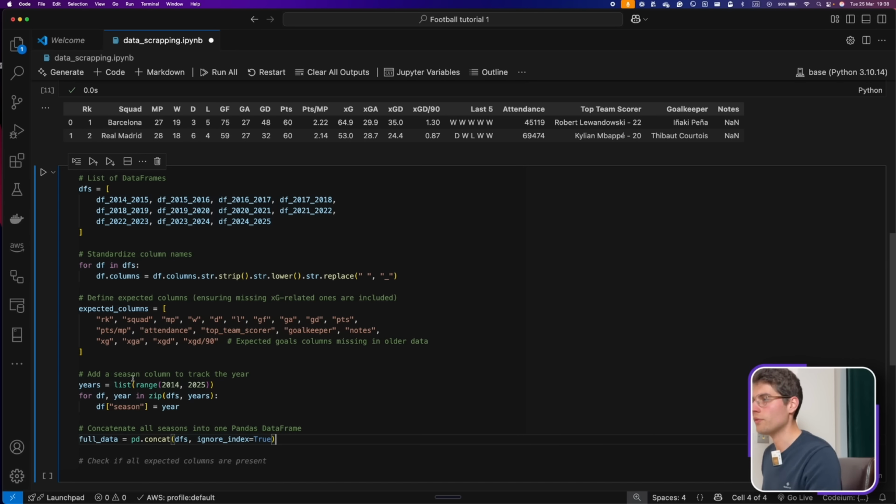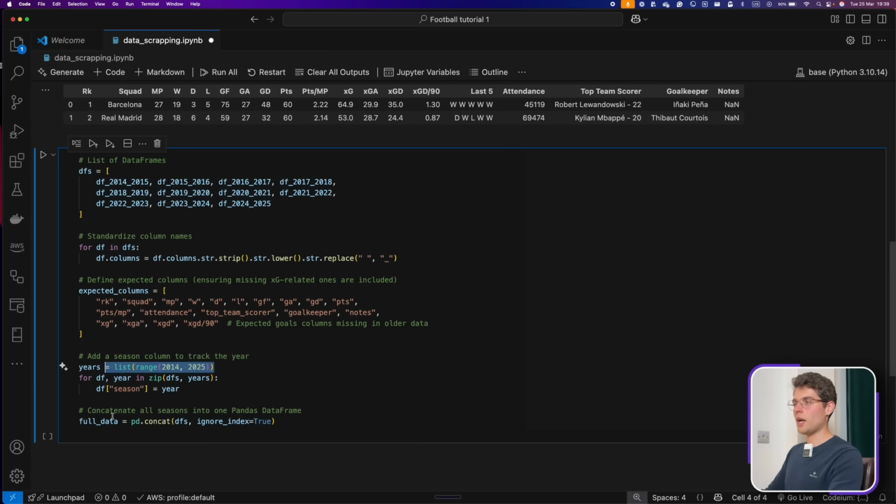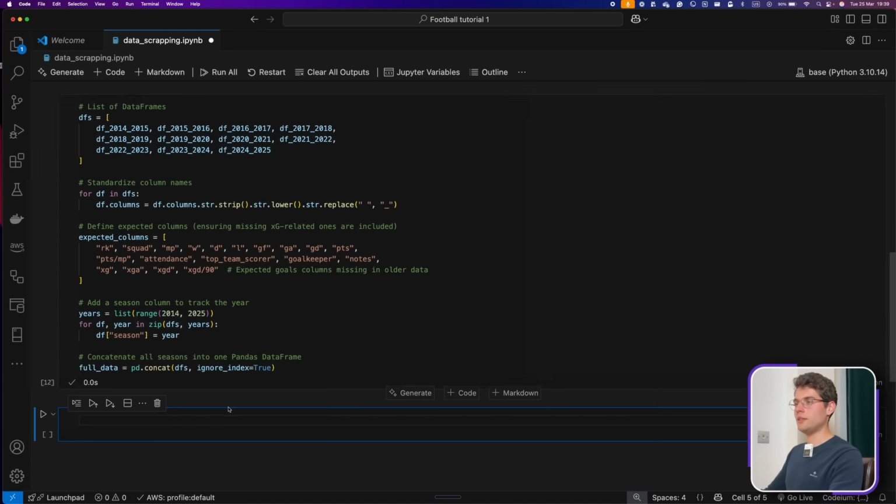So now we're creating a function here. We're saying for df and year in zip of dfs and years, these are the two parameters that we have in here. dfs are all the data frames that we have, and years is just a list of years between 2014 and 2025. We're gonna loop through each and every data frame and every year. And in the end, we'll get the full data, which is pd.concat, concatenation, one table on top of the other. It's gonna give us the full data frame afterwards.